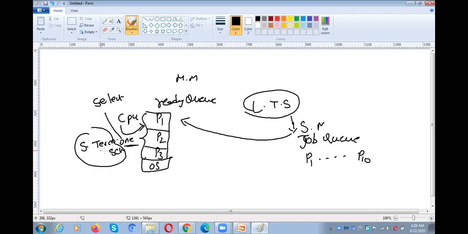And the next point you need to understand is, based upon which criteria the short-term scheduler will select one process among the 3. That is where the scheduling algorithms come into the picture. Based upon the scheduling algorithm we are using, one of the processes is allocated to the CPU.